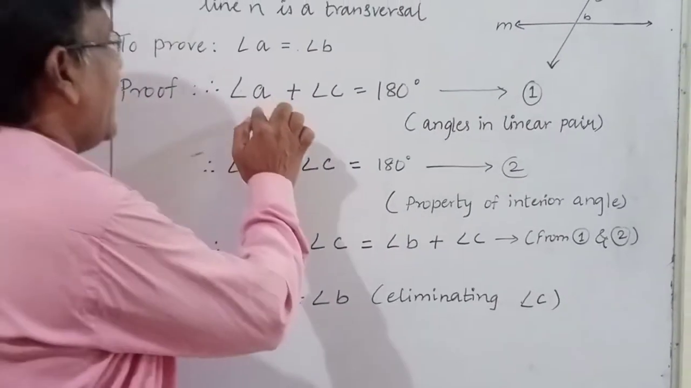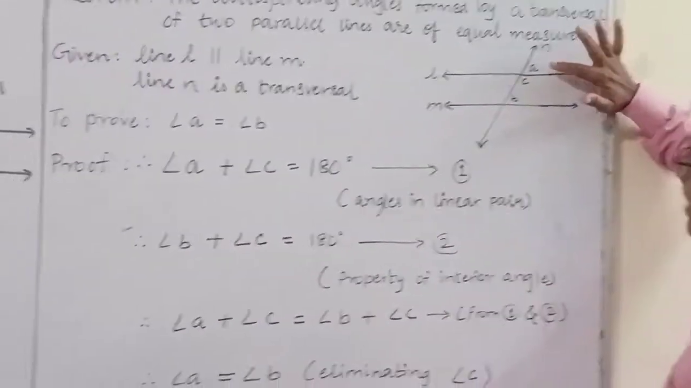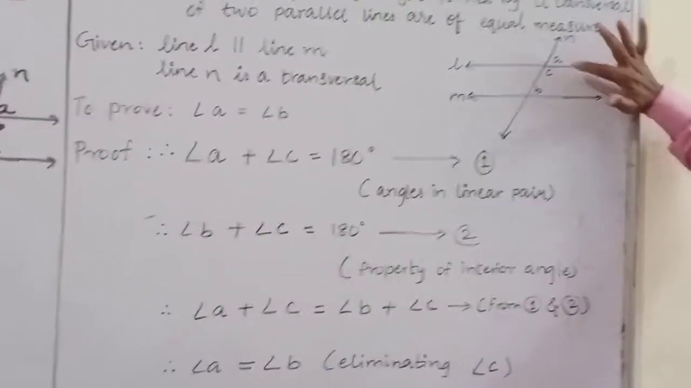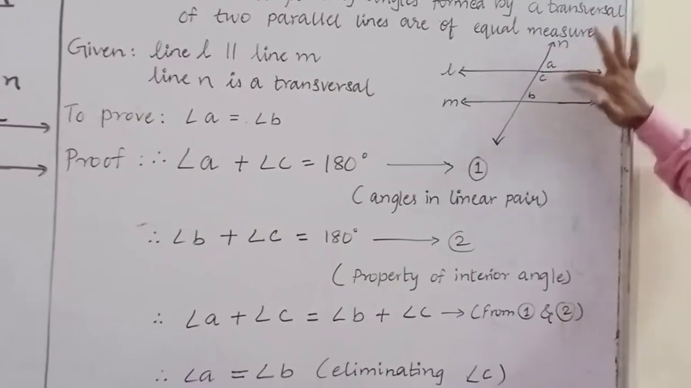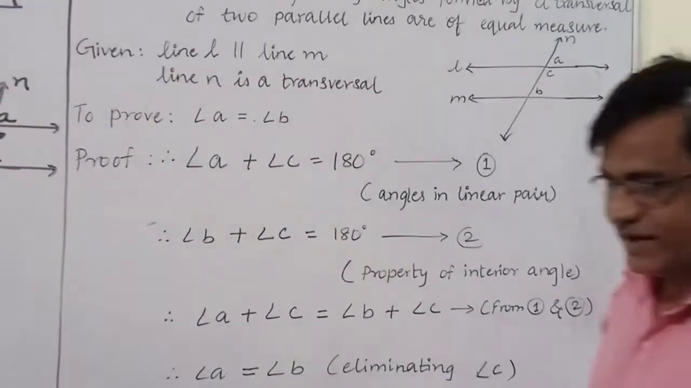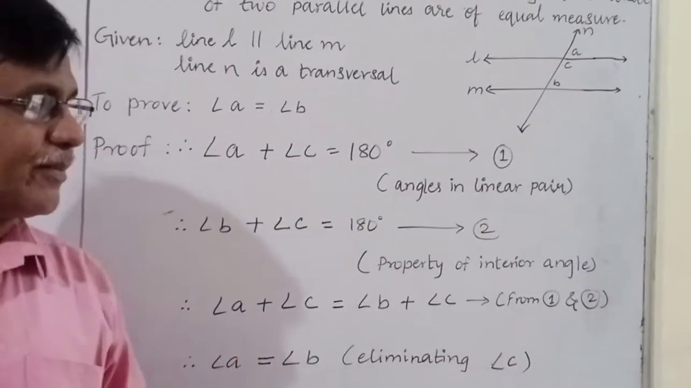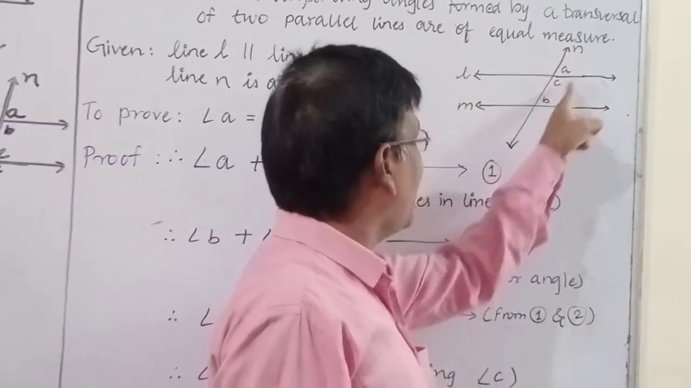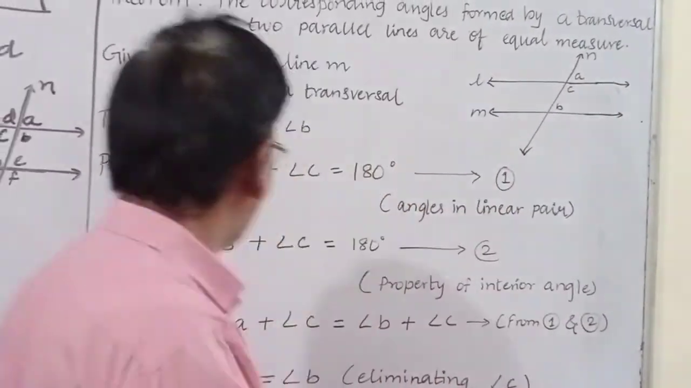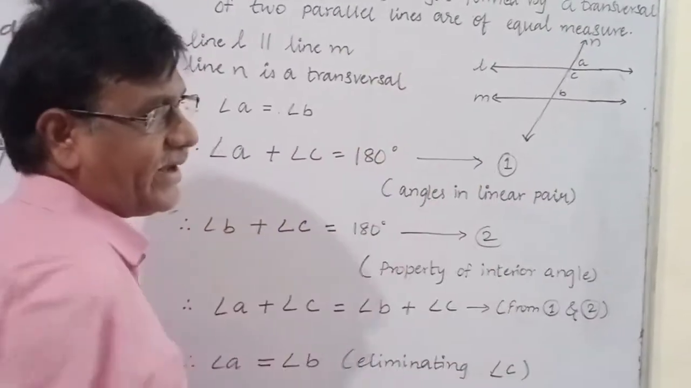So angle A plus angle C. See here, where is angle A? Here angle A is there and here angle C is there. Now these two angles are in a linear pair. It is already known that, okay, this is the postulate: the linear pairs are always supplementary. So here A and C are a linear pair, so they are supplementary. Means angle A plus angle C is equal to 180.